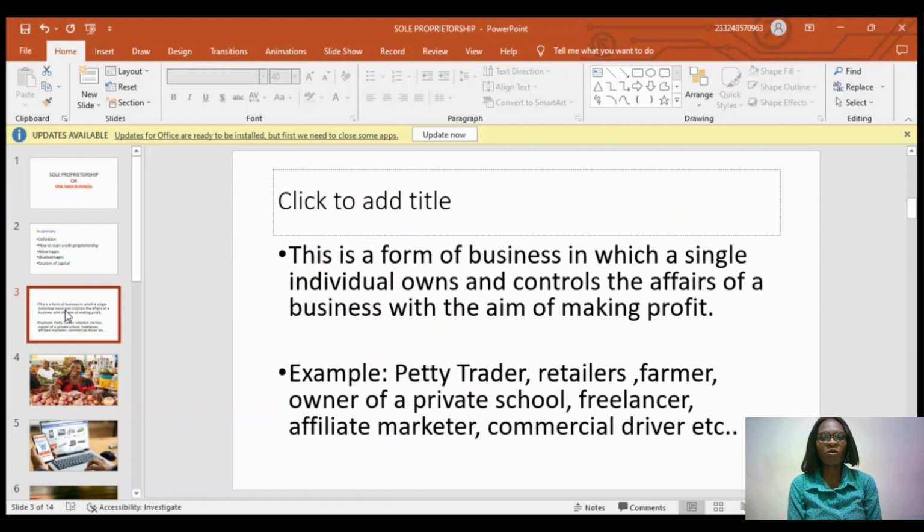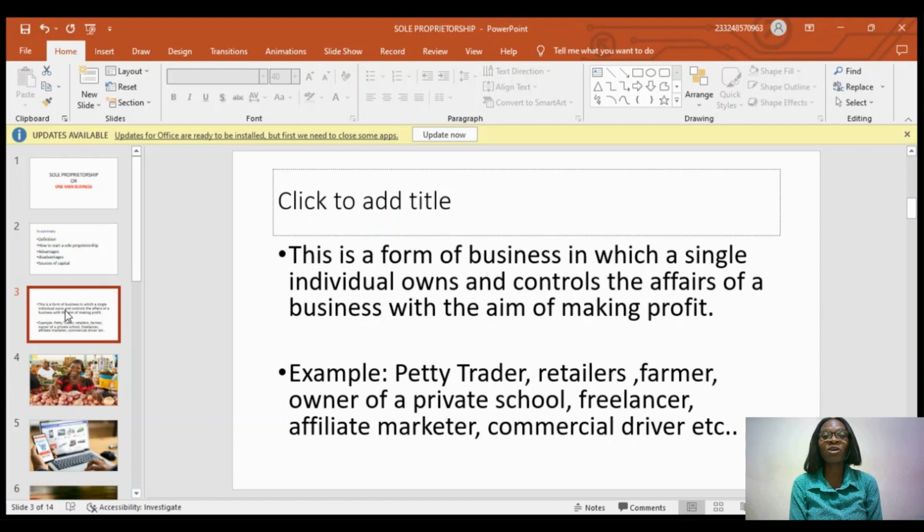Sole proprietorship is a form of business in which a single individual controls and owns everything of the business, right? That means he controls the affairs of the business with the main aim of making profit. So I'm retaking that again. Sole proprietorship is a form of business in which a single individual owns and controls the affairs of a business with the main aim of making profits. So that's what we call sole proprietorship.